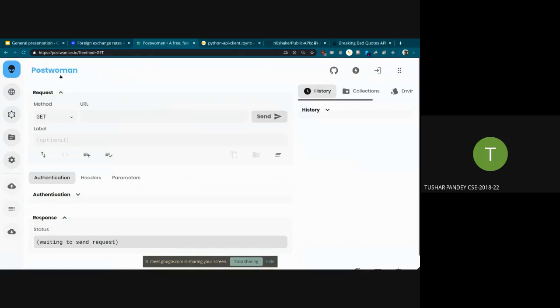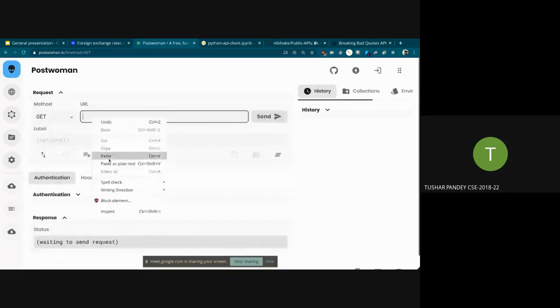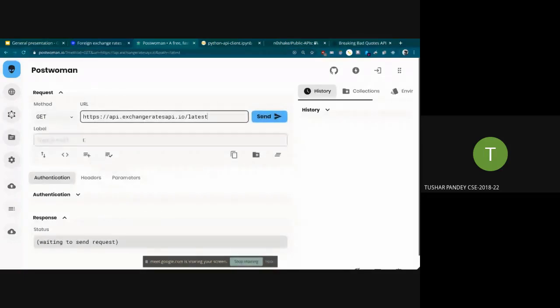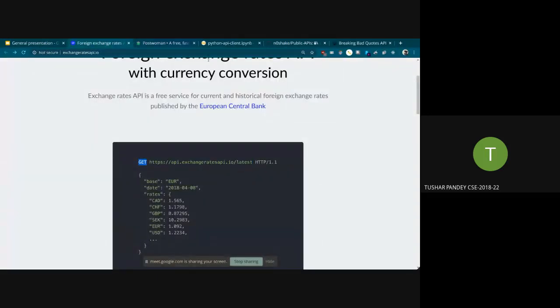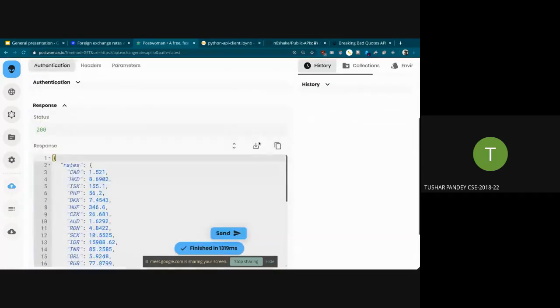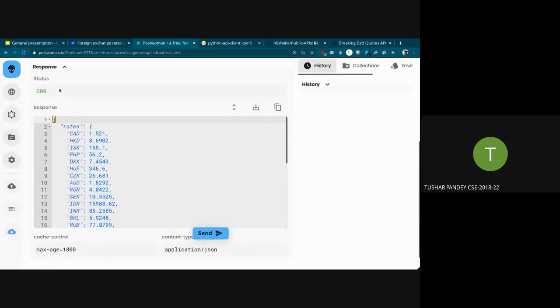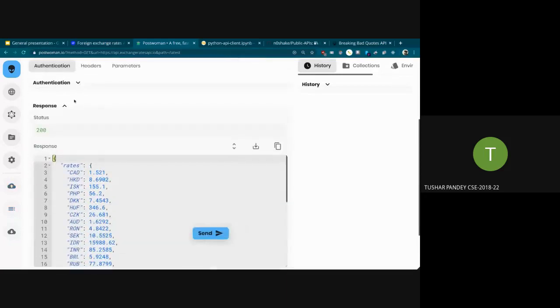Go to Postwoman, and we have this request field here. Paste the URL in this URL box. Now we have some things here. The method, we'll use GET here for the sake of convenience because it tells us to use GET. Otherwise, it won't work. I'll tell you what this GET means and what this other stuff means also. And just send it. Nothing more simple than that. And you can see that it's finished. It shows finished. And we got a response, you can scroll down, it's in the response field.